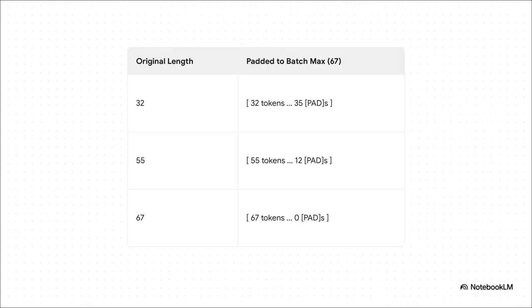This table makes it super clear. Imagine in one batch, the longest sentence has 67 tokens. Okay, so a sentence with 32 tokens gets padded up to 67. One with 55 tokens gets padded up to 67. And the one that's already 67 tokens long, it gets no padding at all. This saves a huge amount of pointless computation.